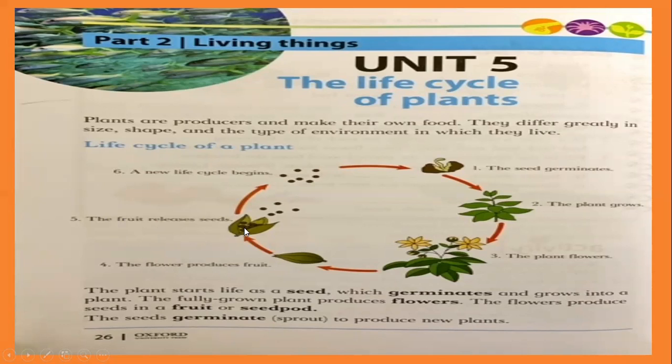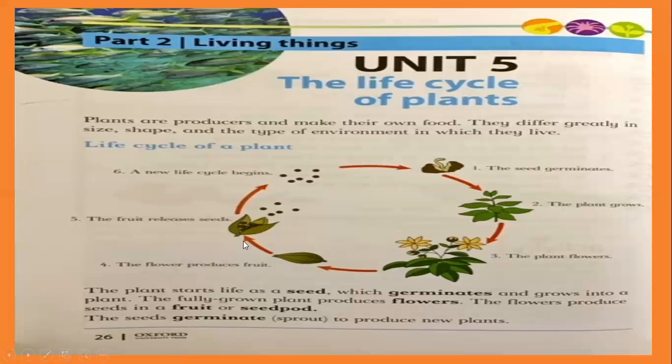When you cut the fruit and throw the seeds in the dustbin, or maybe sometimes you eat the fruits outside of the house and you throw the seeds on the ground, then they go again into the soil. Then a new life cycle begins. When the seed again goes inside the ground, a new life cycle begins.